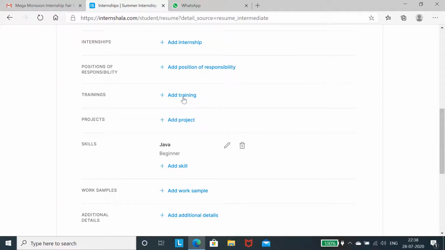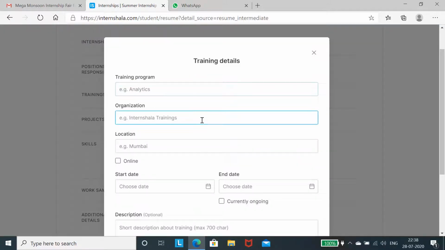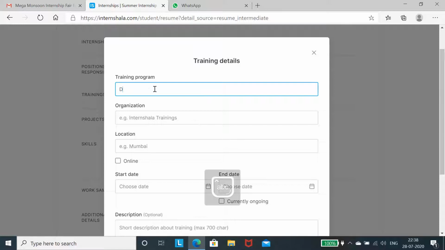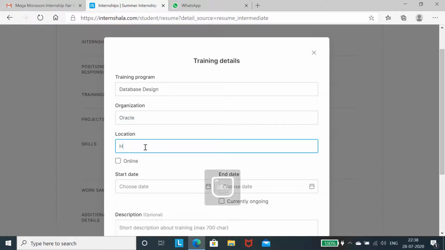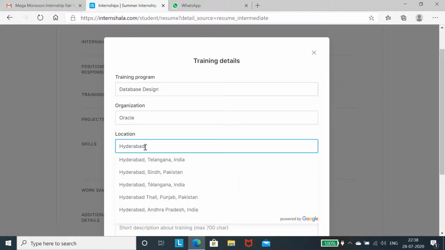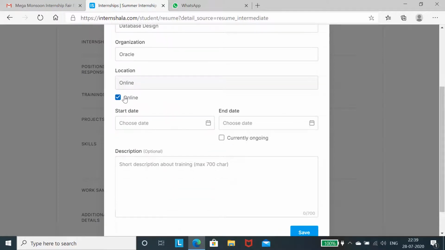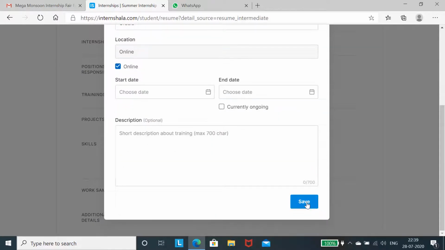And trainings, add training. If you have undergone any training, you can select here. For example, I am writing database design, I have done my training, like that example. Through which organization have I done it? Oracle. And where you have done? Hyderabad. Online. Choose date, on so date you have to select, and you have to click the save button.